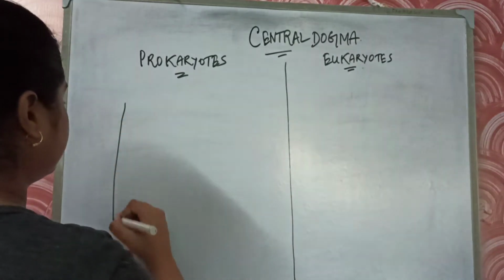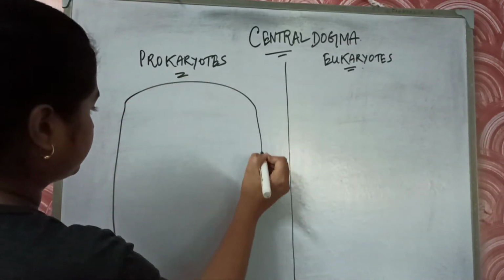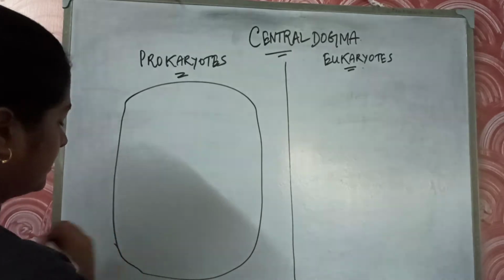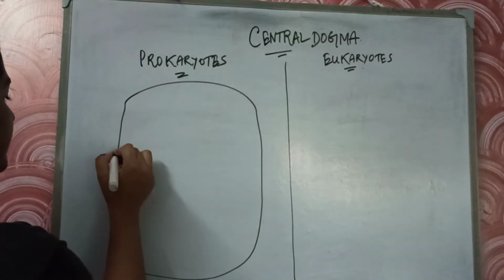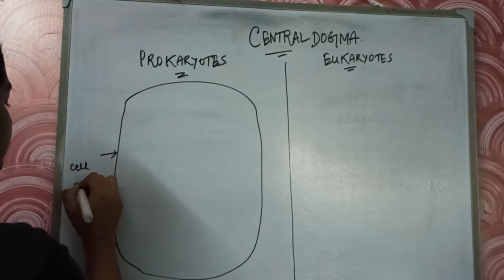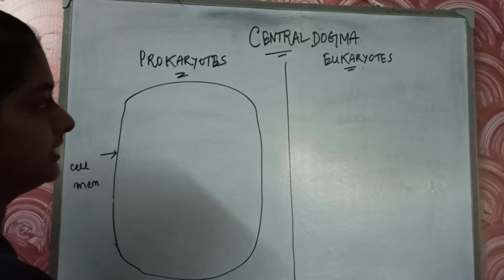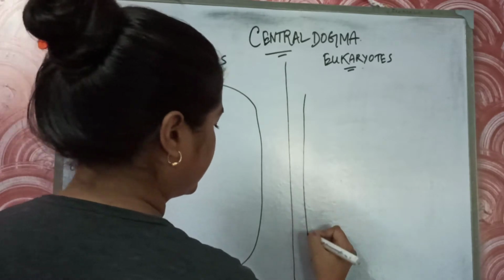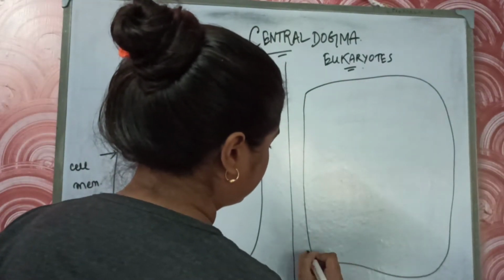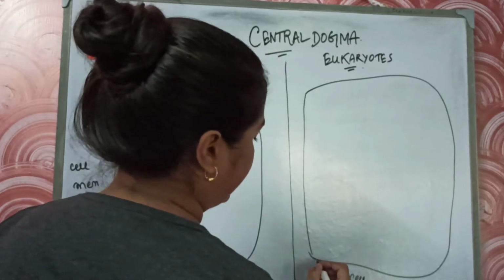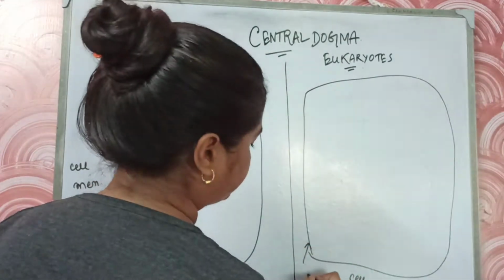Suppose this is the cell, suppose this is the prokaryotic cell, and this is the cell membrane. Similarly, suppose this is the eukaryotic cell, and this is the cell membrane.